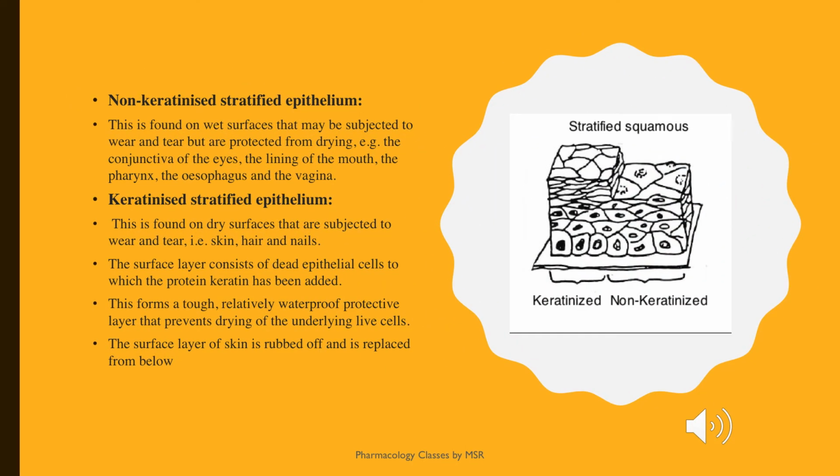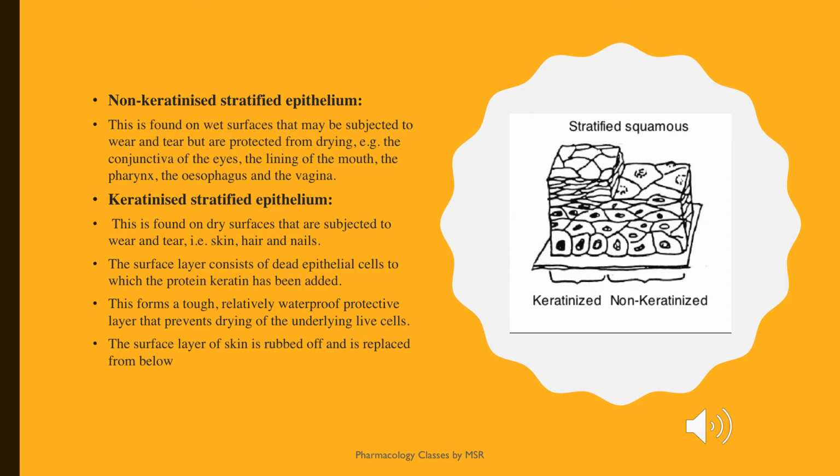Next one is stratified keratinized and non-keratinized cells. The difference between keratinized and non-keratinized cells is that keratinized tissues have a layer of a protein called keratin on their surface, whereas non-keratinized tissues don't have this keratin on their surface. Because of the presence of keratin, it forms a protective layer on the tissue and prevents it from drying, and the surface layer of the skin is rubbed off and replaced from below.